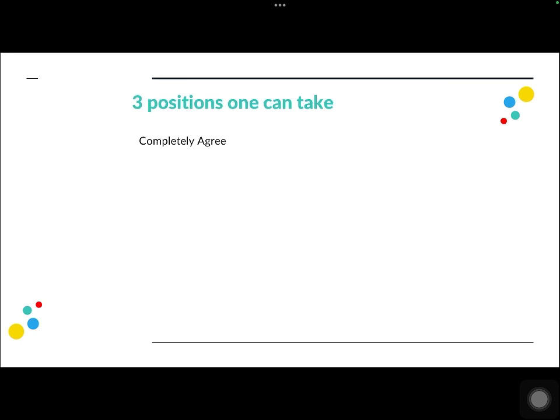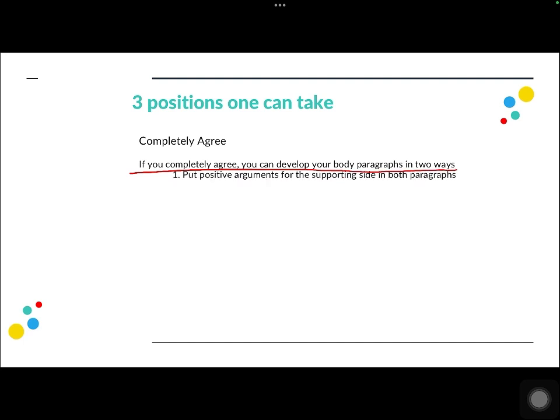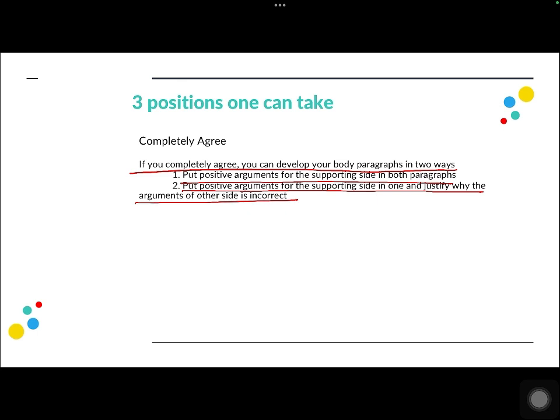So there are three positions that you can take. The first one is completely agree. So when I say completely agree, I would say that yes, international sports events definitely promote peace, and you do not believe at all that they can in any way disrupt peace, right? So if you completely agree, you can develop your essay or your body paragraphs in two ways: put positive arguments for the supporting side in both paragraphs, or put positive arguments for the supporting side in one, and justify why the arguments of the other side are incorrect.